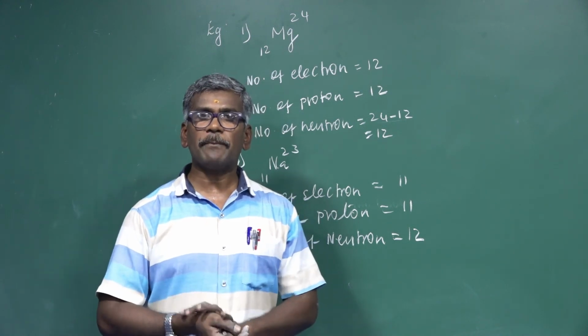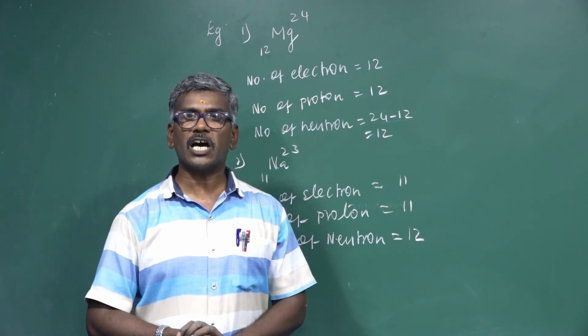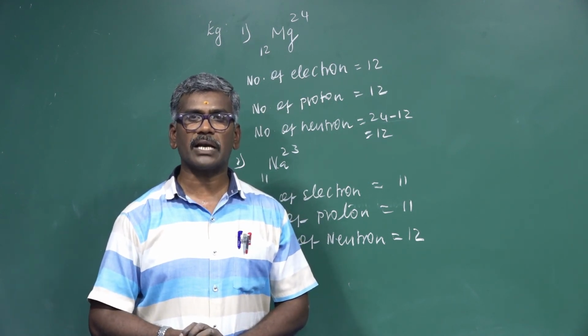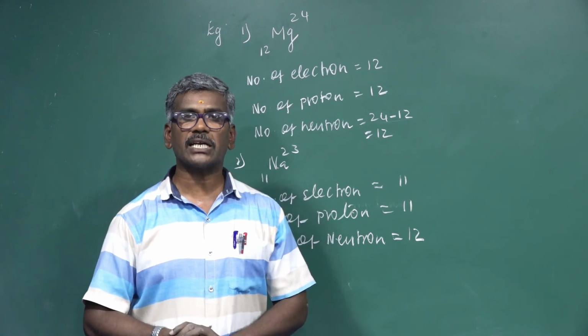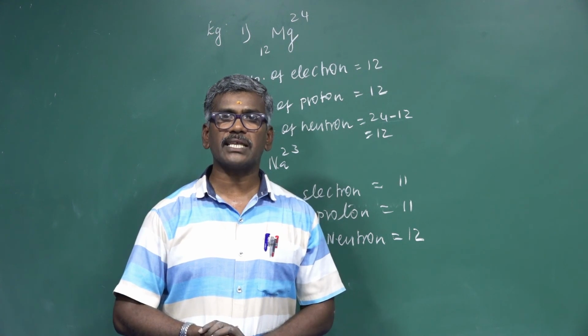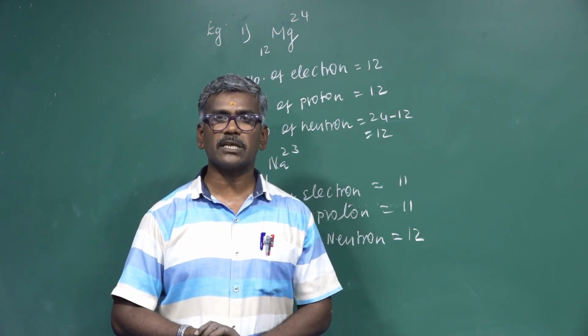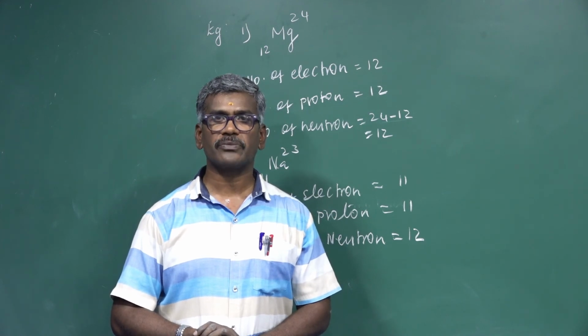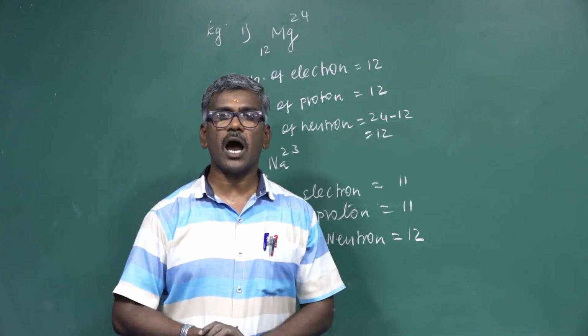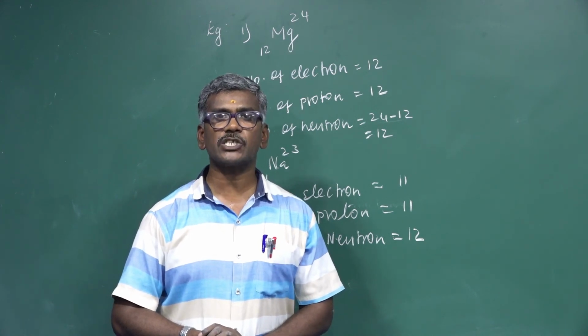Another one: the number of subshells in the main shell, formula n. Number of orbitals in the main shell, formula n square. Number of electrons in the main shell, 2n square. Number of orbitals in the subshell, 2l plus 1. Number of electrons in the subshell, 2 into 2l plus 1. You have to practice all the concepts, formulas and elements and get the highest marks. Good luck.